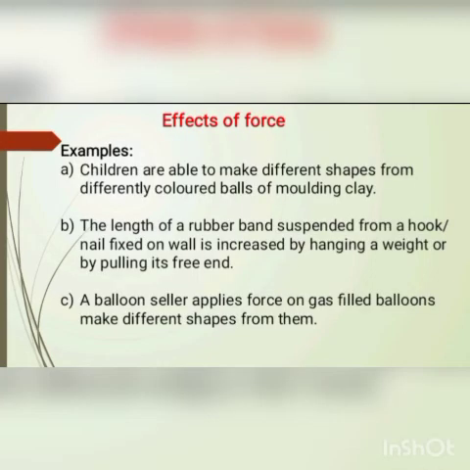Now let us discuss some more examples of how force can change the shape of an object. First example, children are able to make different shapes from differently colored balls of molding clay. Second example, the length of a rubber band suspended from a hook or nail fixed on a wall is increased by hanging a weight or by pulling its free end. Third example, a balloon seller applies force on gas-filled balloons to make different shapes from them.